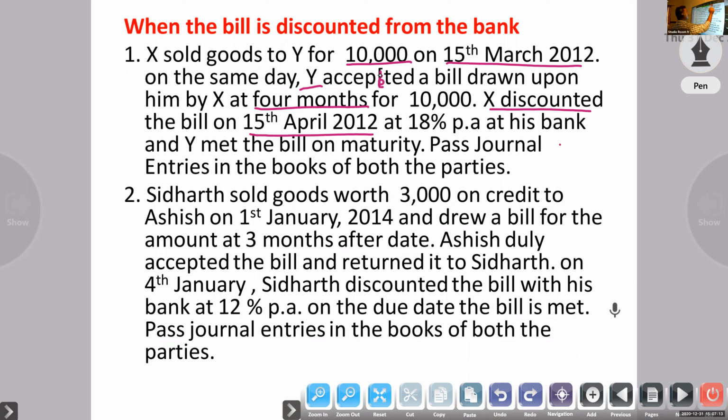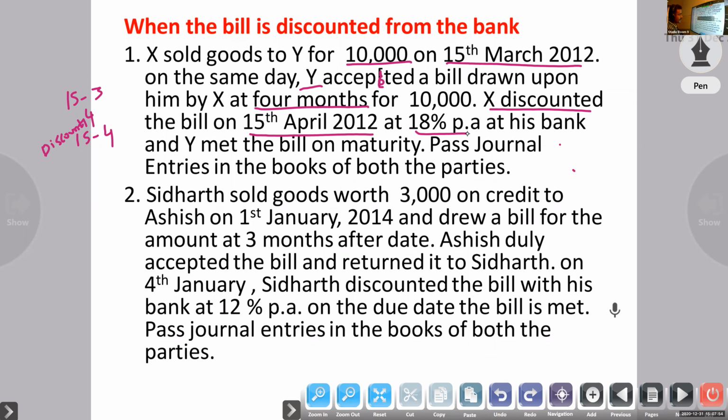X drew and Y accepted the bill. Period is 4 months. Then X discounted the bill on 15th April at 18% per annum, means the bank will deduct 18%, and Y met the bill on maturity.